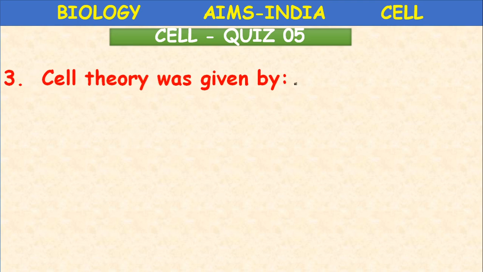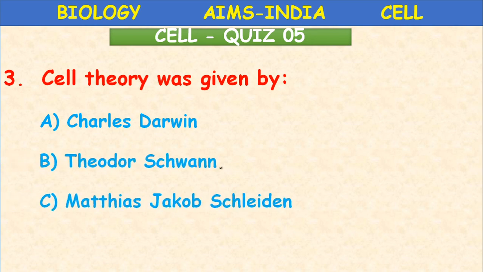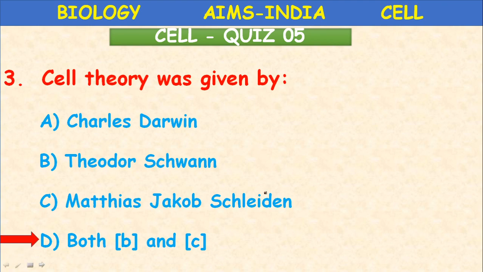Cell theory was proposed by Charles Darwin, Theodore Schwann, or Matthias Jakob Schleiden. Okay, what is the correct answer here? Cell theory was proposed by both Schleiden and Schwann.